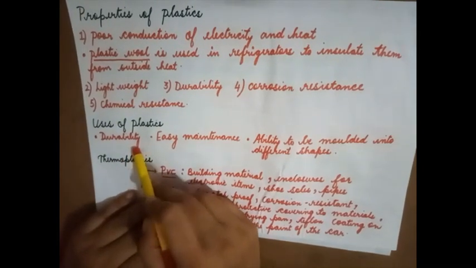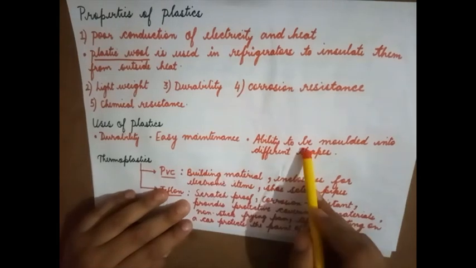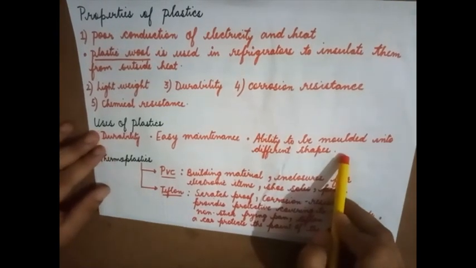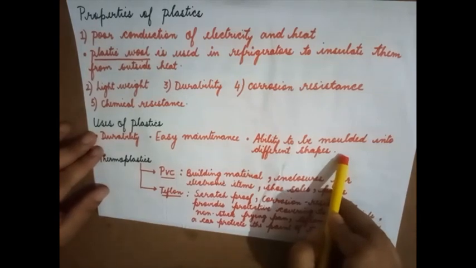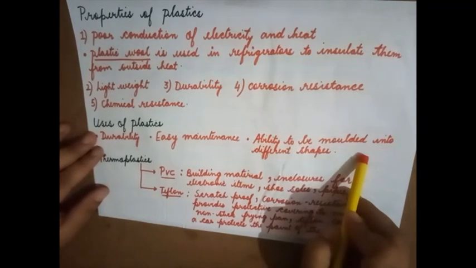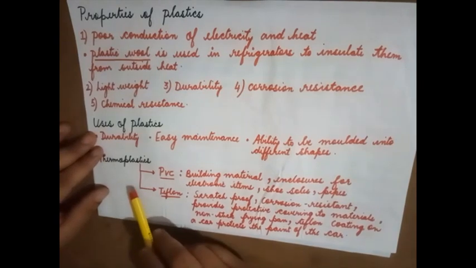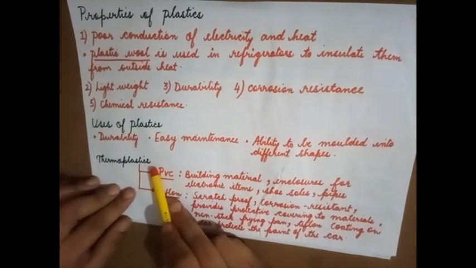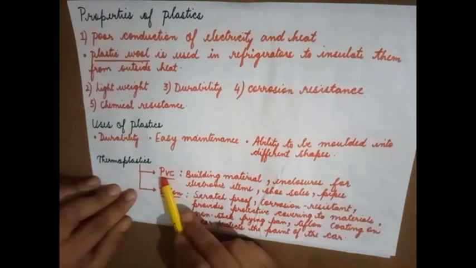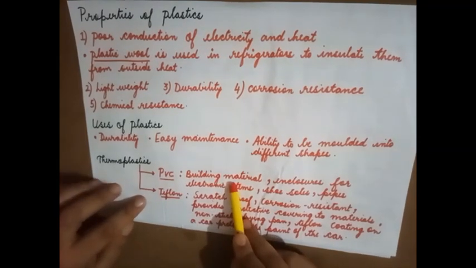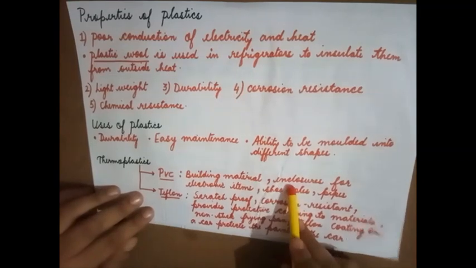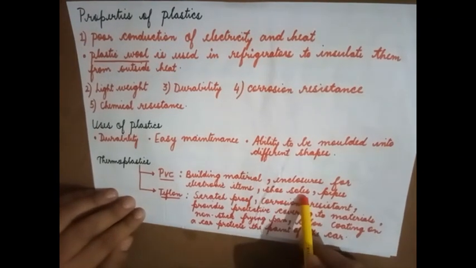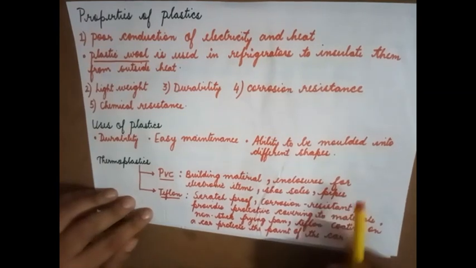Uses of plastics. Based on its durability, easy maintenance and ability to be molded into different shapes, plastic has occupied an integral part in our life. So let's look into the uses of plastics. Thermoplastics, these can be molded again and again. PVC, it is used as a building material, enclosures or covering for electronic items, then shoe soles as well as pipes.